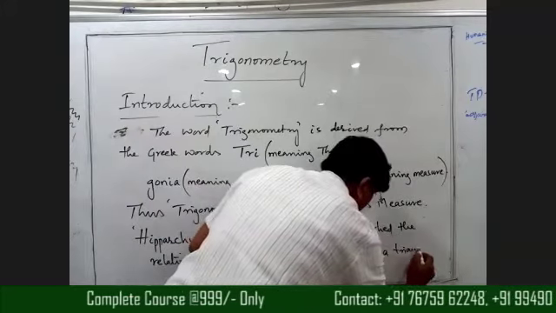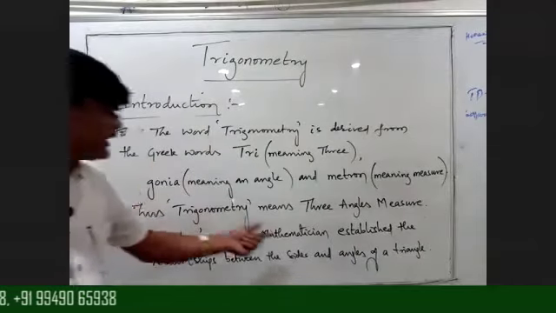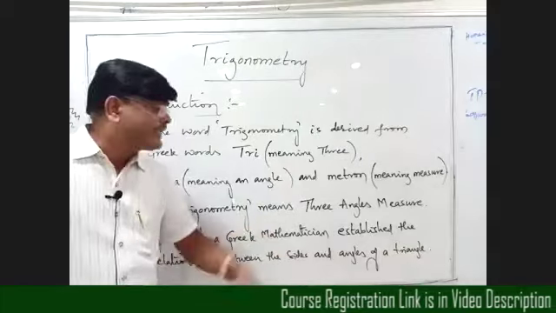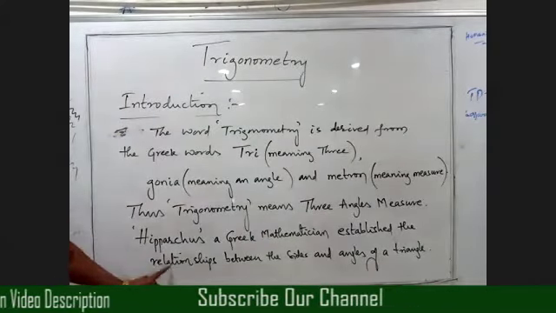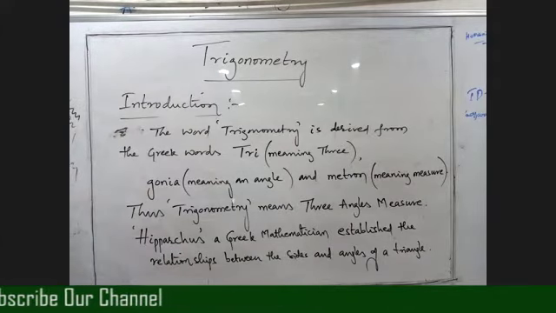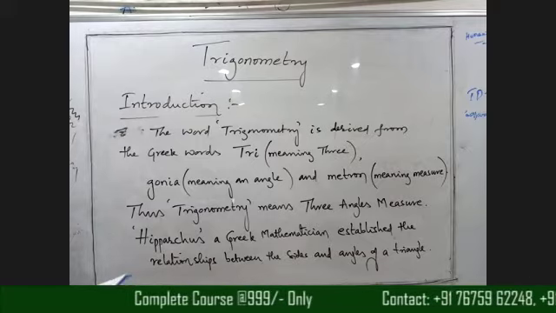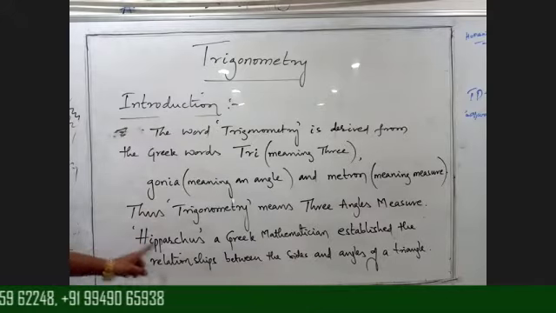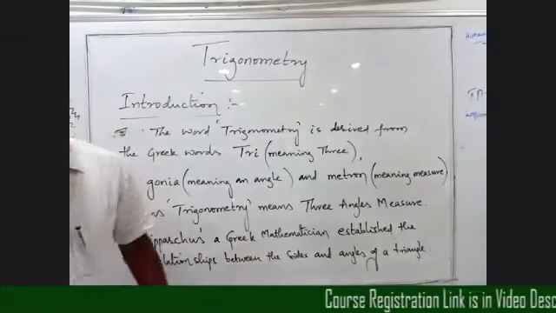Already I explained this in the previous class, beta. So firstly, the Greek mathematician Hipparchus established the relationship between sides and angles of a triangle. Okay, beta? Right? Hipparchus established the relationship between the sides and angles of a triangle.